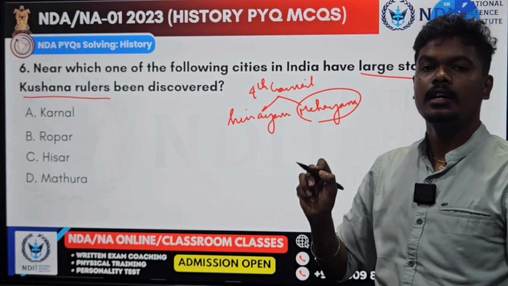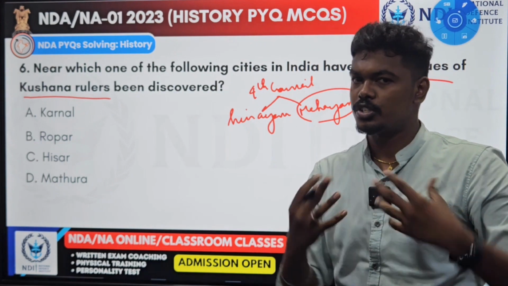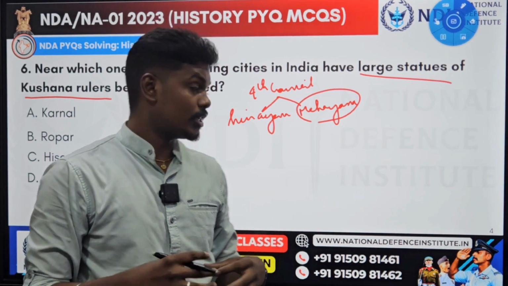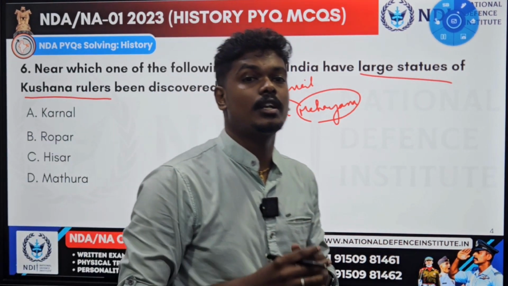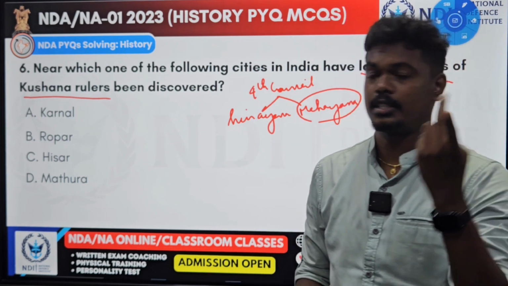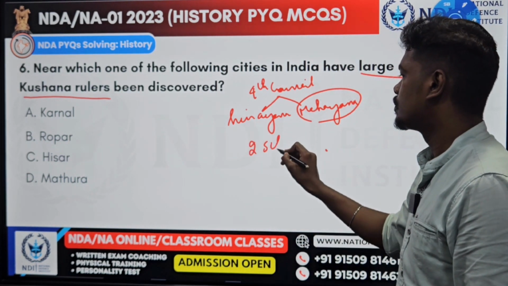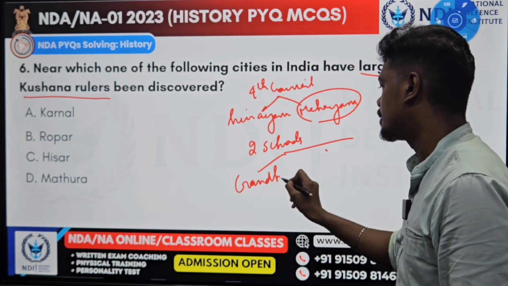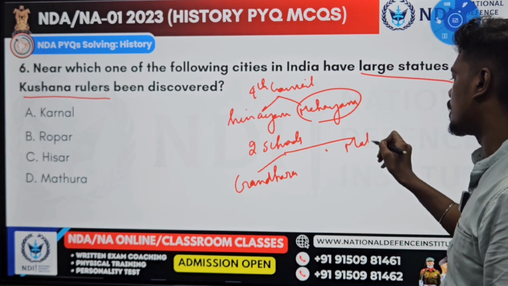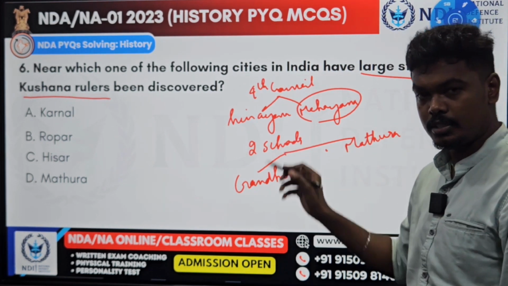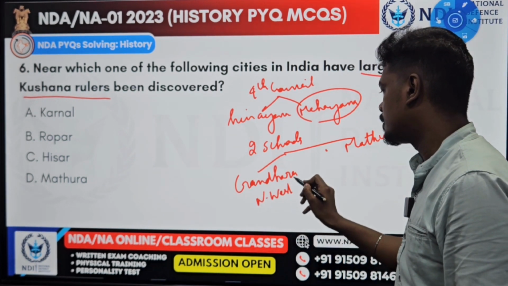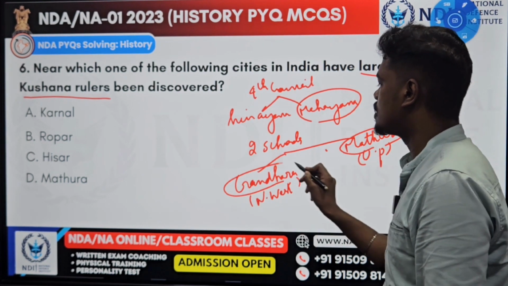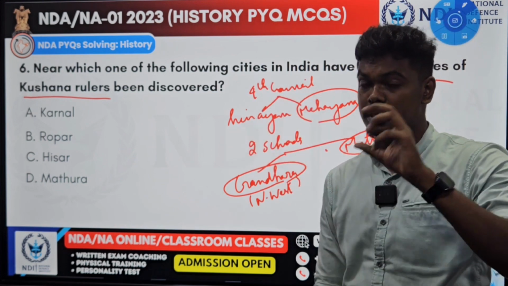Yes, so this Mahayana Buddhism is where Buddha is considered as God. So Buddha statues started to come. Lots and lots of Buddhist statues started to come and Buddha started to be worshipped as God. That's why the Kushanas patronized two schools of Buddhist art. What are the two schools? One is the Gandhara school of Buddhist art and the other is the Mathura school of Buddhist art. This Gandhara is in the present day northwest, in northern Pakistan. This Mathura is in present day UP. So two schools of Buddhist art were created during the Kushana period, specifically the Kanishka period.